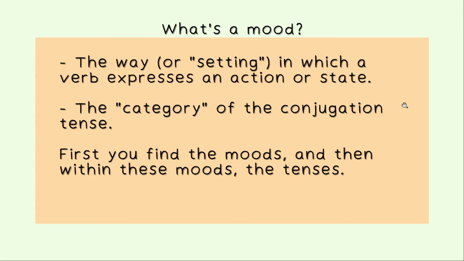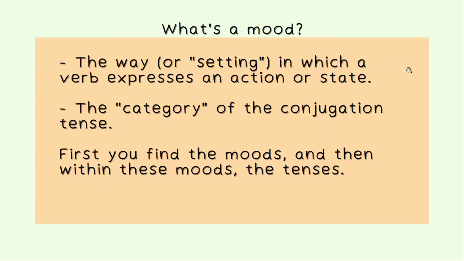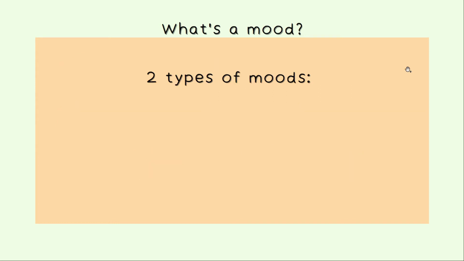So what's a mood? A mood is the way or the setting in which a verb expresses an action or a state. It's also a category of the conjugation tense, as we've seen previously. You have the tense here, and you have right here the mood. So first you find the moods, and then within these moods, you find the tenses. There are two types of moods, the personal moods and impersonal moods. So let's take a look at all of the moods that we have in the French language.